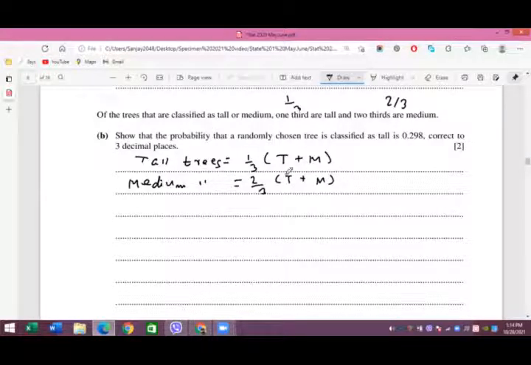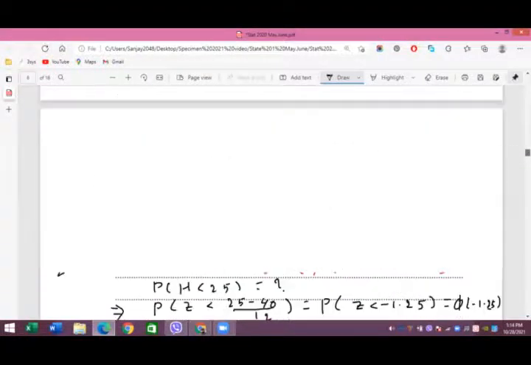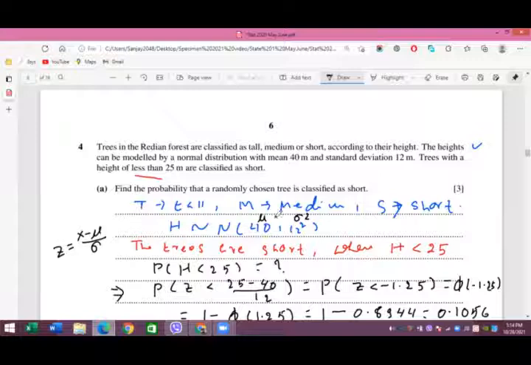And you know that according to the first part of this question, trees with a height of less than 25 meters are classified as short. That means the trees of height bigger than or equal to 25 meters must be classified as medium or tall.